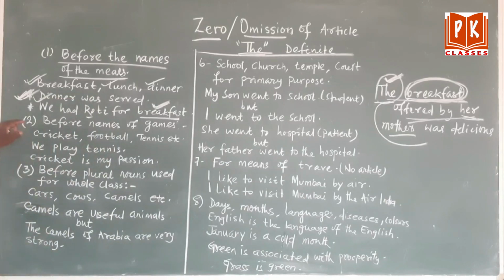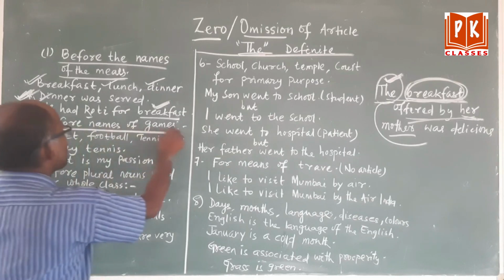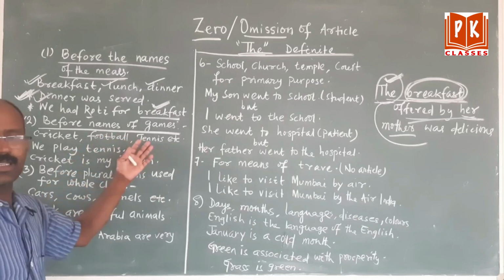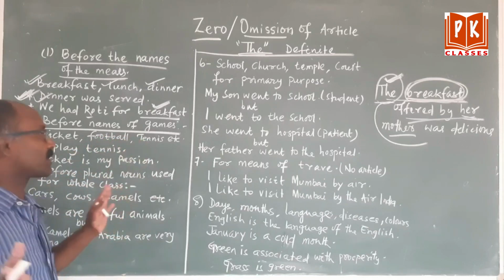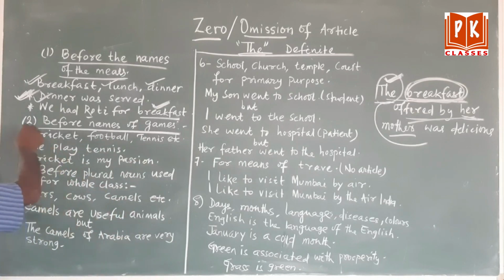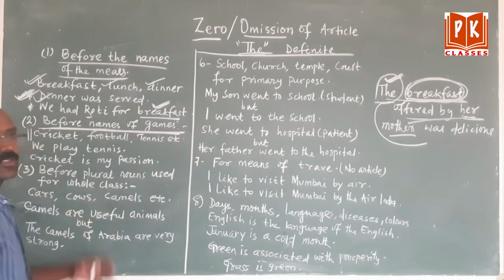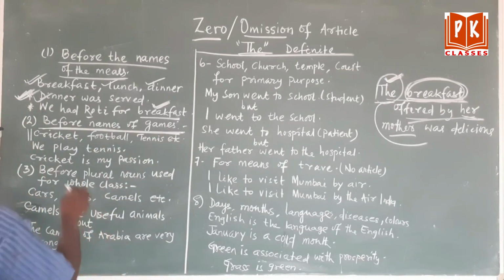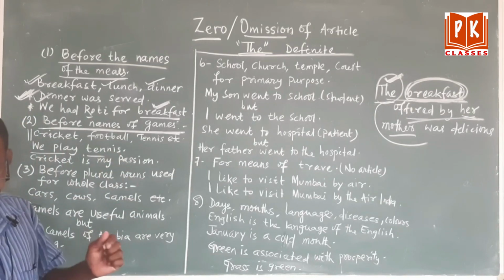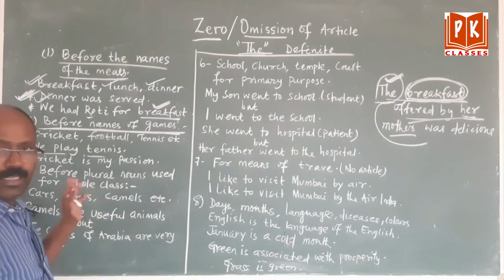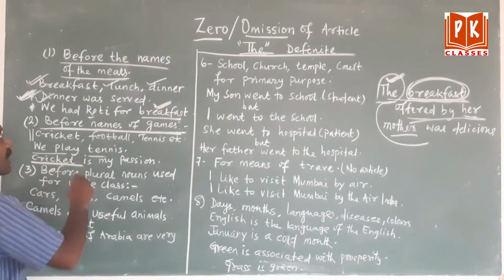Okay. Then come to point number 2. Before names of games. Games are there. Cricket, football, tennis, badminton. In general sense, we cannot use the article. Please remember, before the names of games. We play tennis. Not we play the tennis. It is not right. We play tennis. Cricket is my passion. Not the cricket. Cricket is my passion.